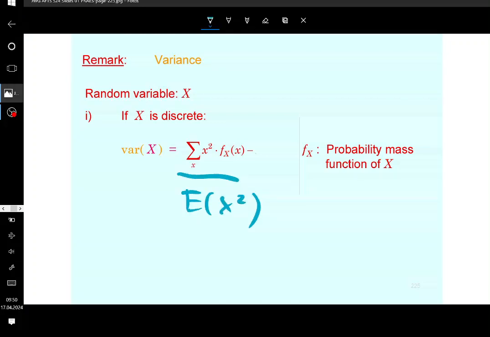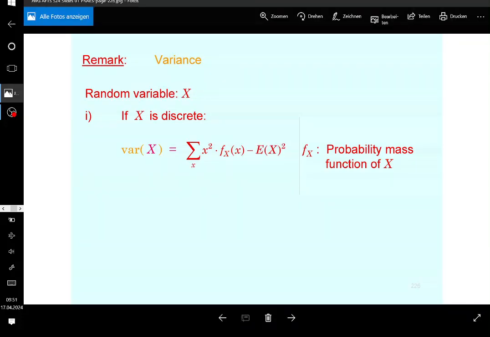And then after that, when you're done, you subtract the square of the mean, and then you get back the variance of the random variable. This is the way to do it. You can also use the former expression, but I basically use that one. This is the more common one. Again, mean of the squares minus the square of the mean, or the expectation of the square minus the square of the expectation.